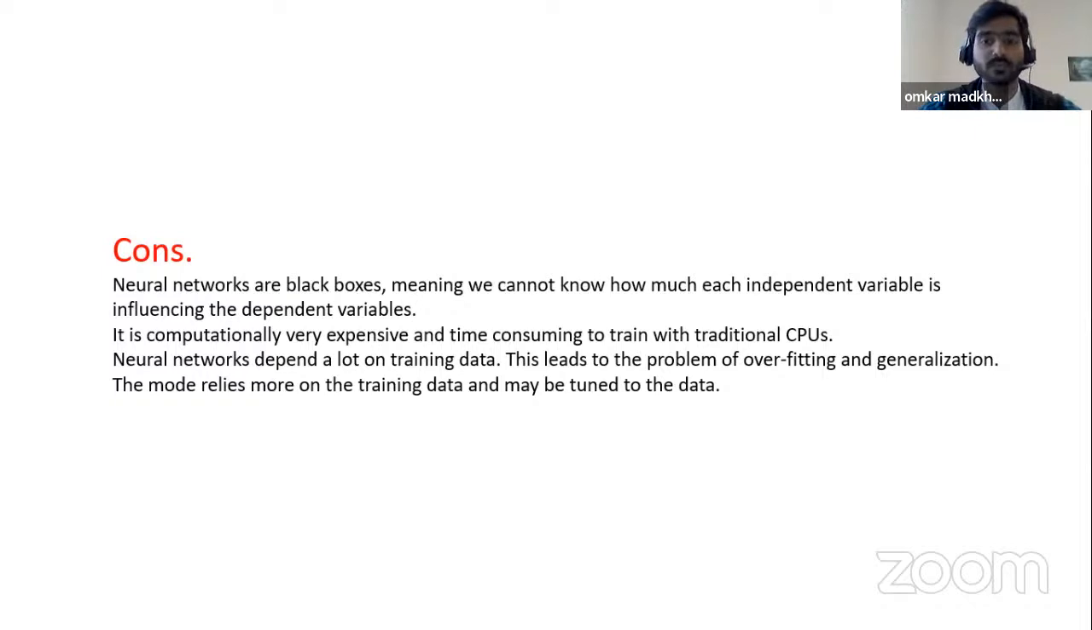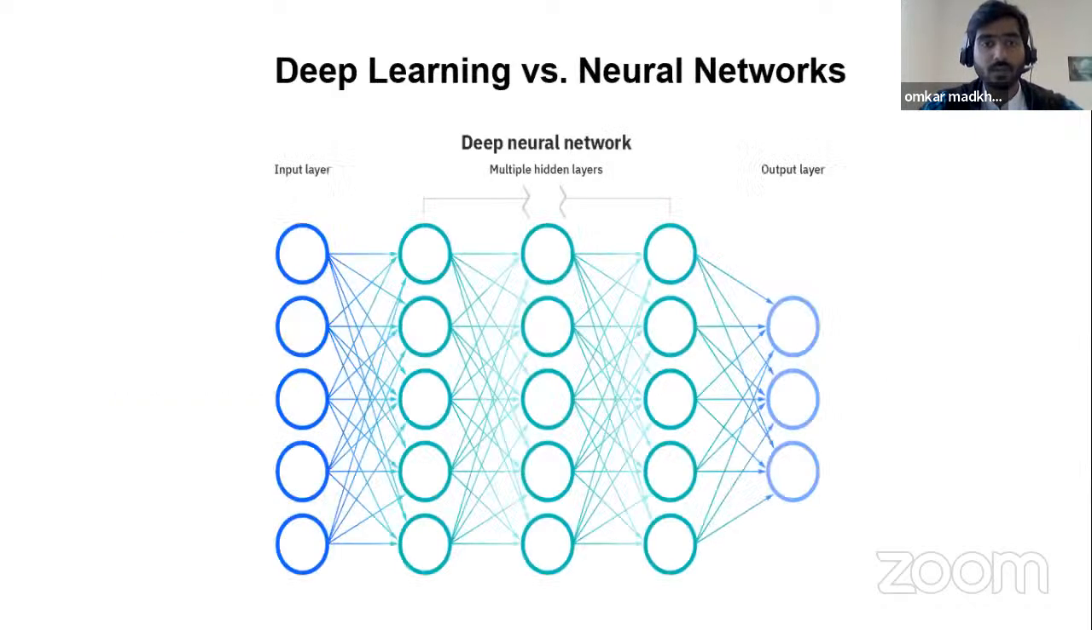And what is a deep neural network, or deep learning, we can say? Basically, in a neural network, we have fewer layers, less than 3 layers, then it is called a neural network. But when there are multiple hidden layers, more than 3 layers, then the deep neural network concept comes in. And this is how deep learning is different from a neural network.